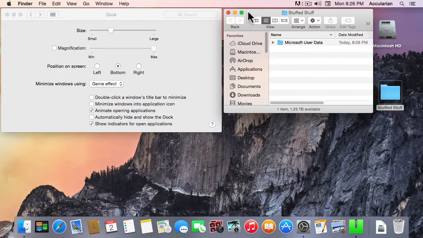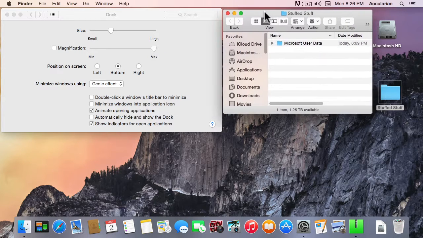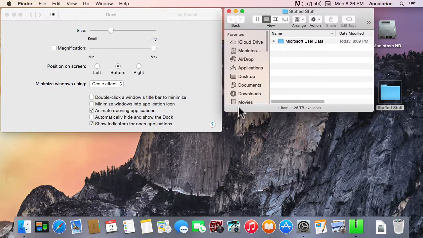This window has a few extra things in it. By the way, across the top of every window is the title bar, and you can grab a title bar and drag a window around. You can grab a window by the bottom and now by the sides too and drag it around. This is kind of new in the operating system, and you can resize windows by grabbing on the sides and resizing them. But this title bar across the top has some power. We're going to be talking about that later.